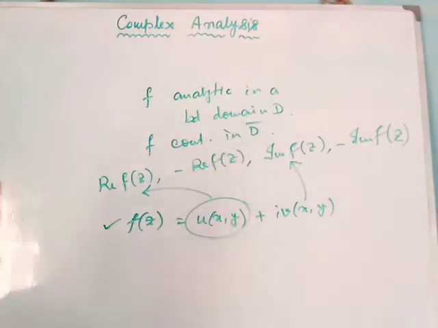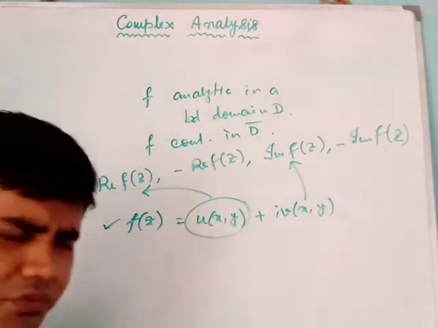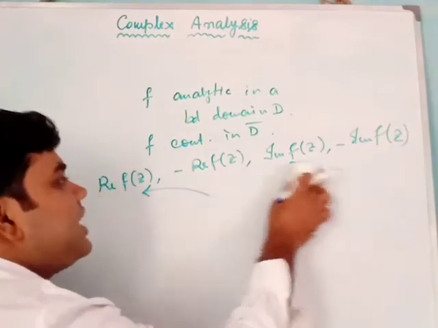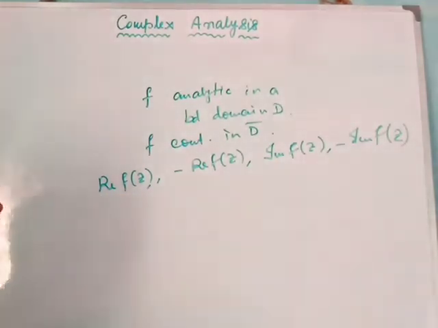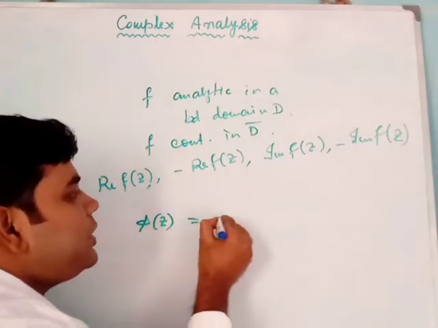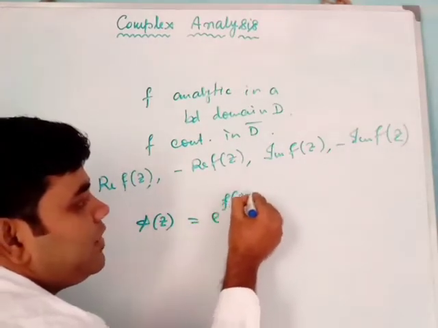This is our another form. This is actually not a form, this is actually a corollary of the maximum modulus theorem. And how can we prove that? We can prove that very easily. How? We will suppose another function phi z. This will be like this: e to the power fz.